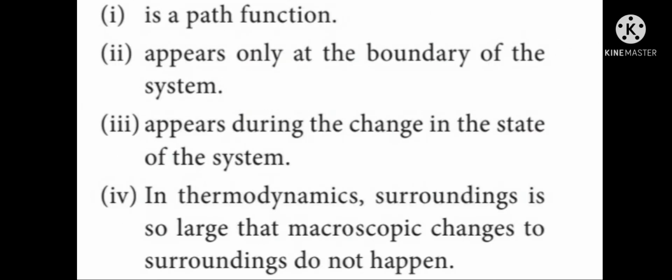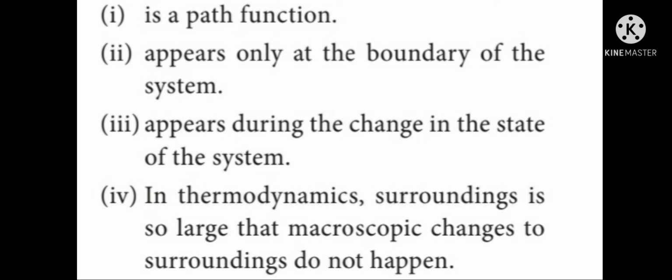First point, work is a path function. Already we discussed that work is a path function. Second point, work appears only at the boundary of the system. That is, work to be done only at the boundary of the system. Third point, work appears during the change in the state of the system.